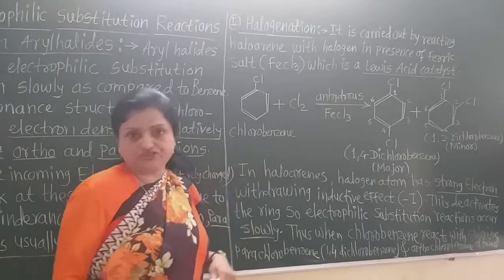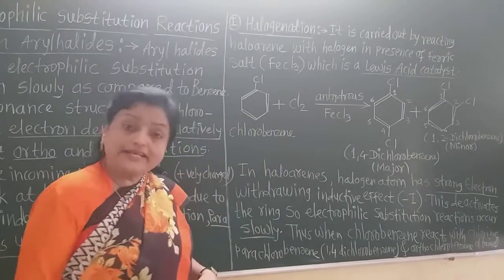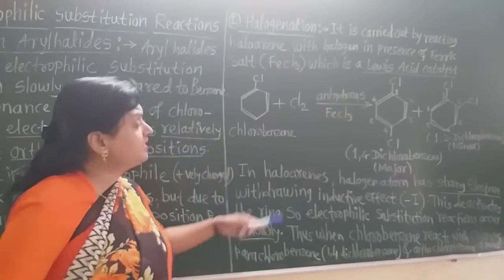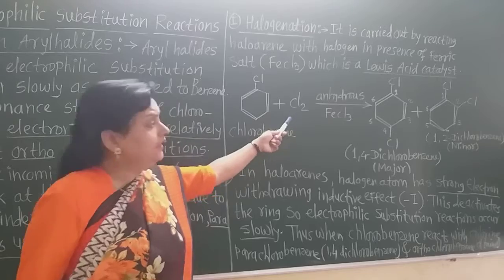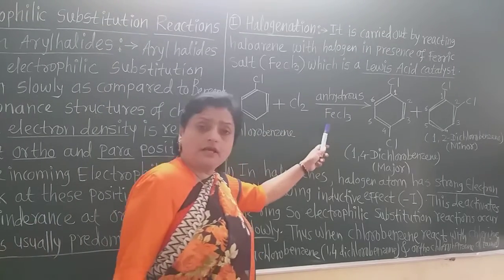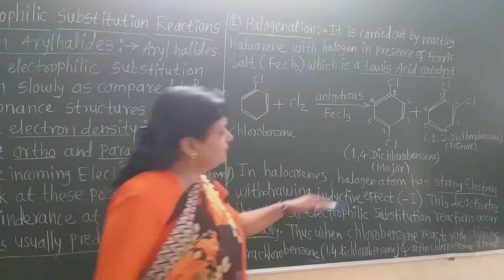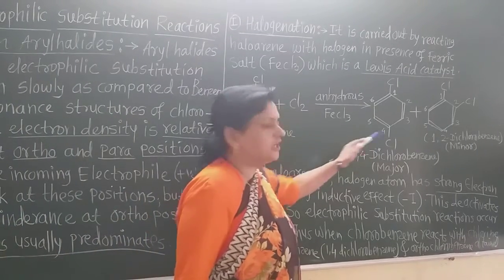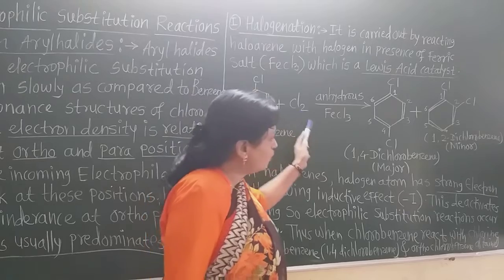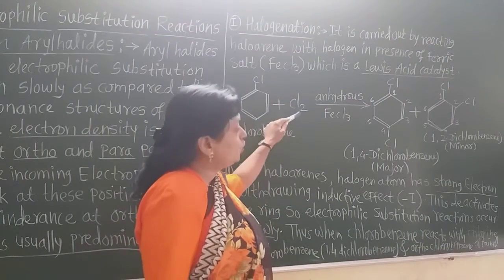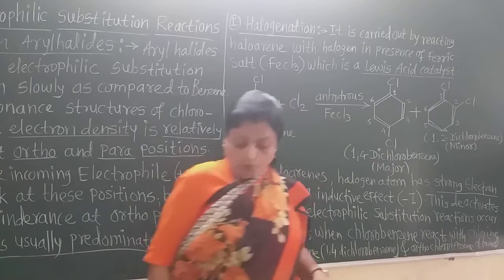Now here already one chlorine is there because it is the aryl halide chlorobenzene. When it reacts with chlorine in the presence of anhydrous ferric chloride, what are the products? One of the chlorine atoms goes at the para position and one of the chlorine atoms goes at the ortho position.